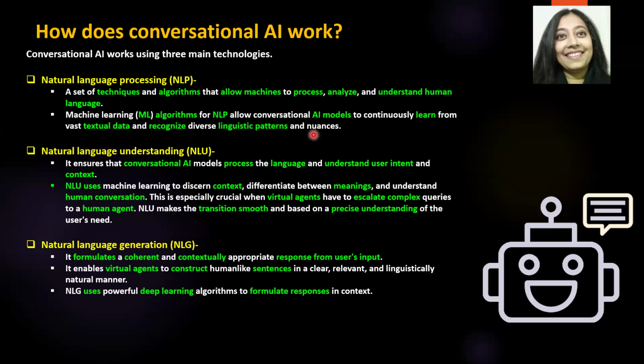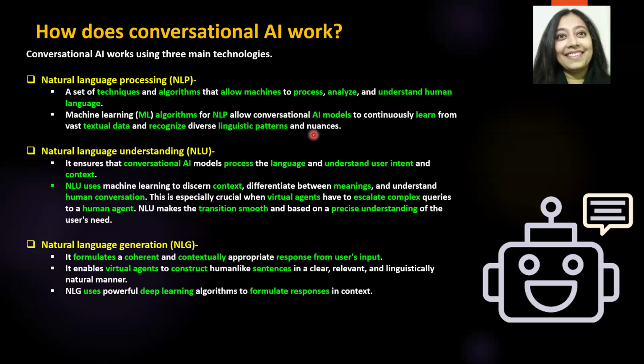And that's what helps these models to learn continuously from this vast textual data. Yes, these models are pre-trained on a vast amount of data, some amount of labeled data, a very large amount of unlabeled data. Yes, that is done. But as you keep on communicating with these models, keep in mind that these models keep on training themselves and become better with time and with human interaction. So that is the first part, that is NLP. The second part is NLU.